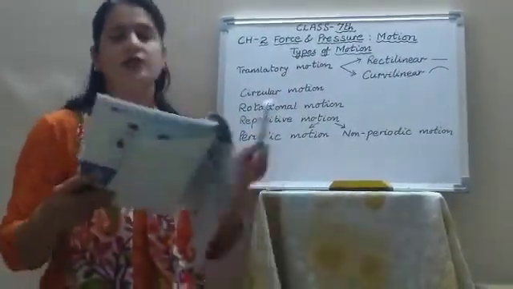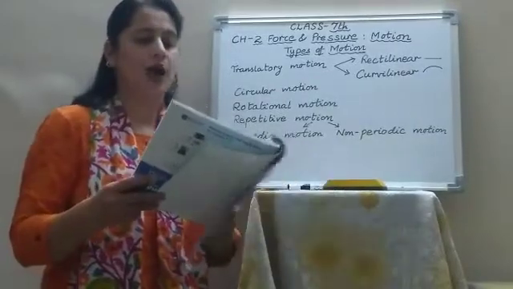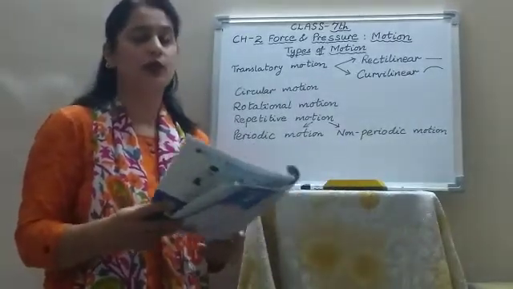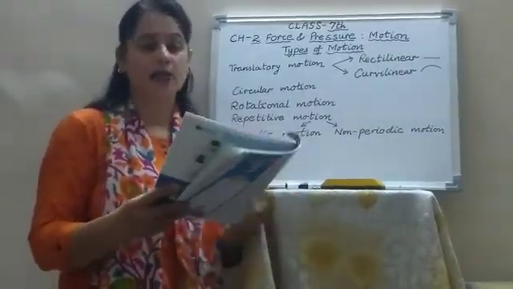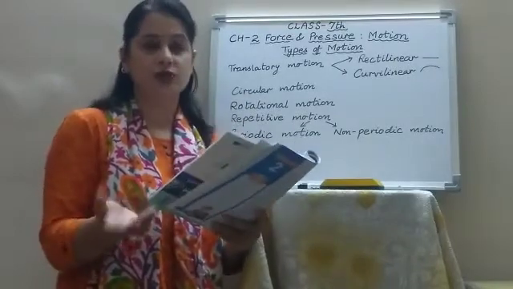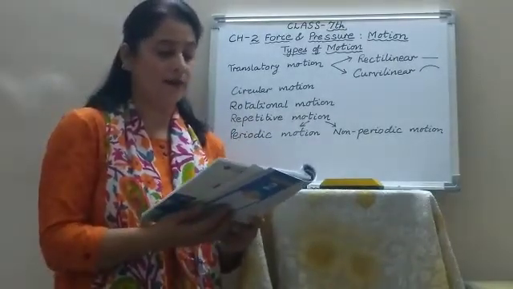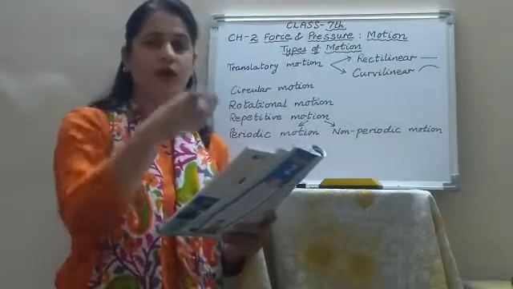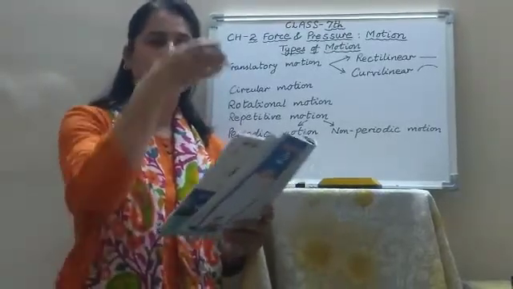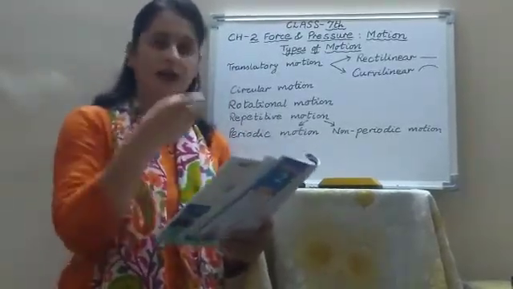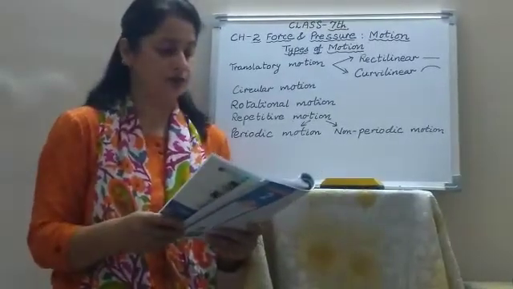The examples of translatory motion are a car running on a straight road, a bullet fired from a gun, march past of soldiers that you usually see during the Republic Day parade, when an apple is falling from a tree. So they all are traveling in rectilinear motion.